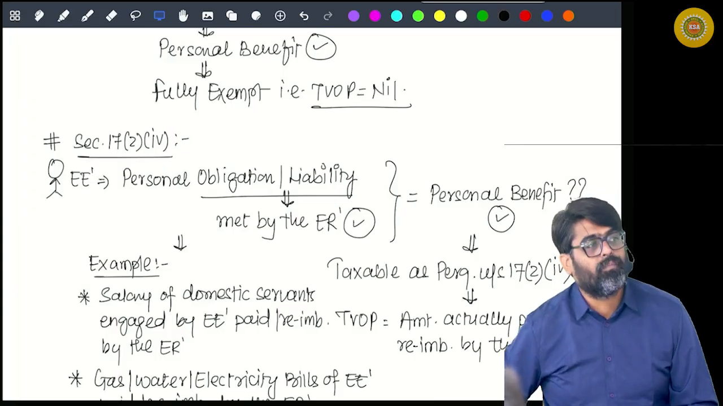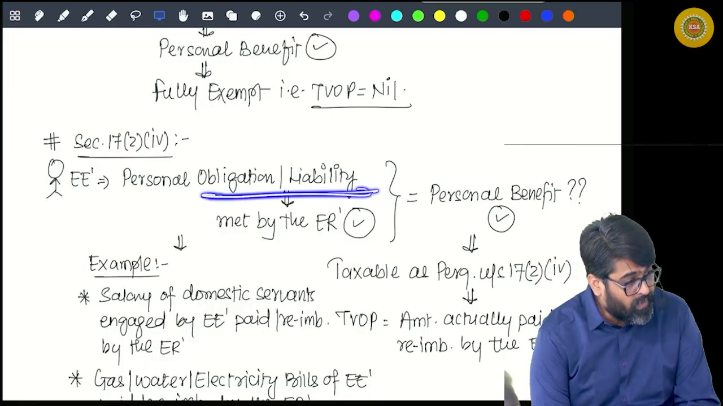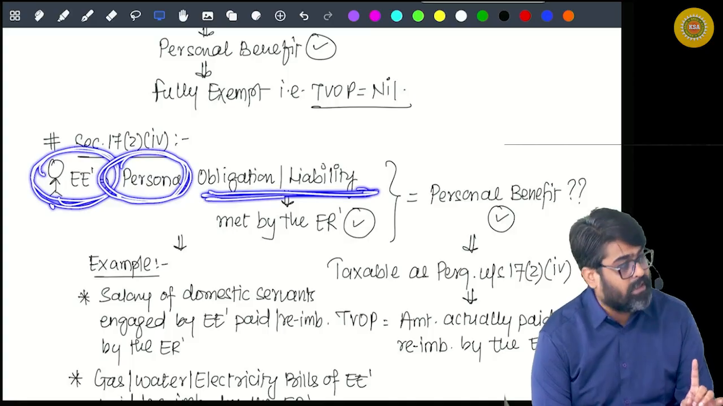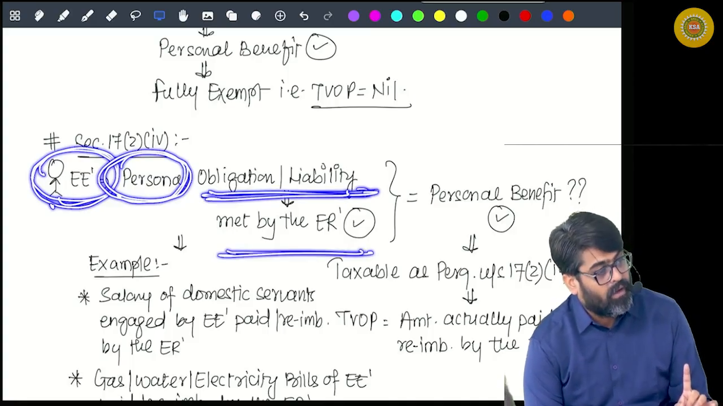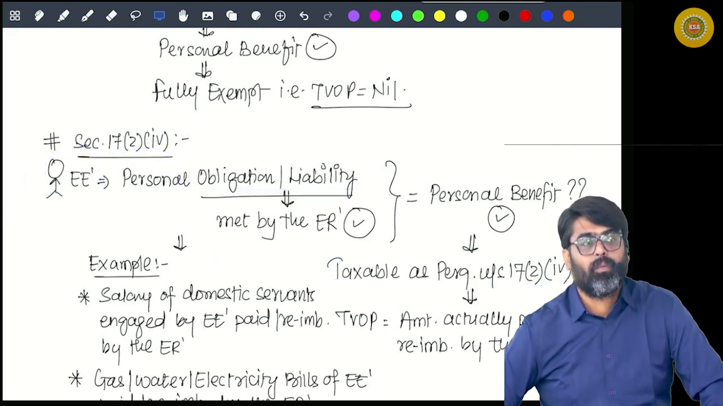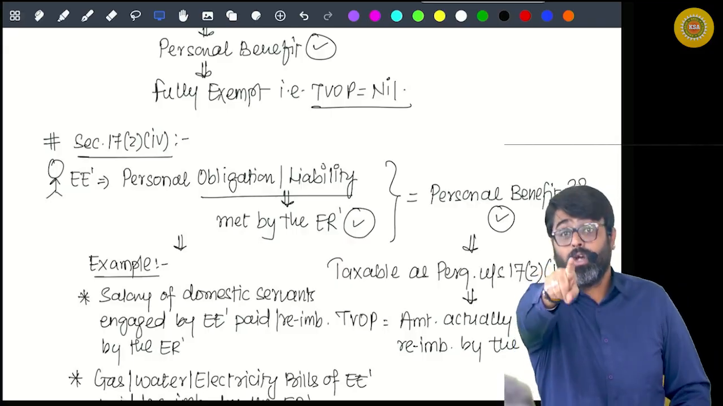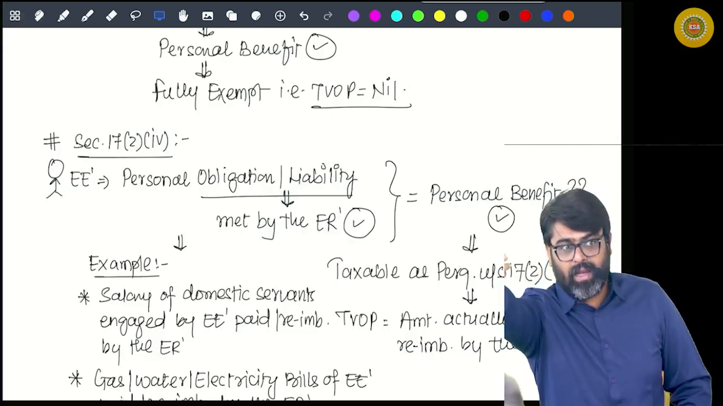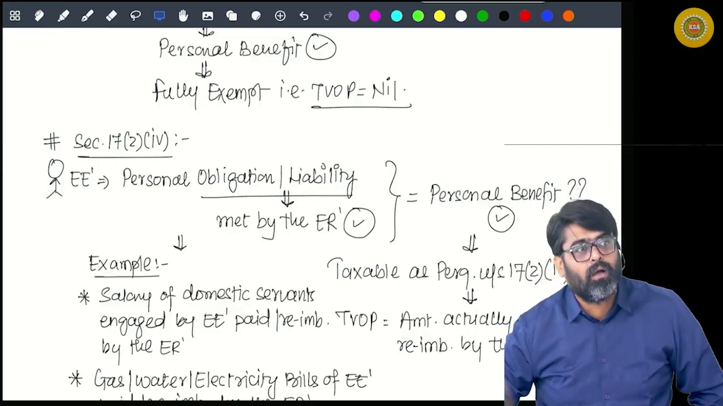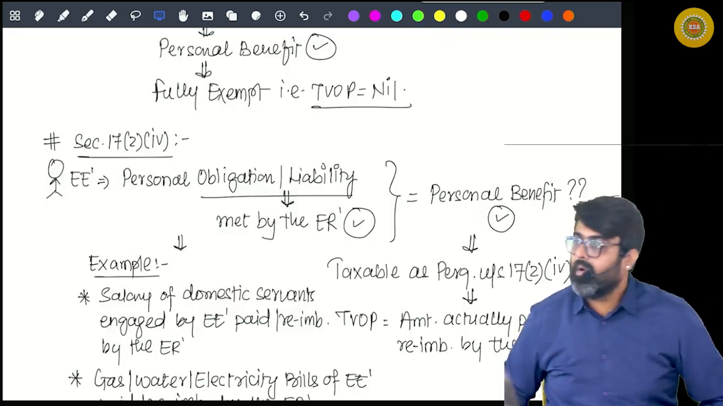What is clause number 4? Any obligation or liability of the employee. So if the employee has any personal obligation which is met by the employer, is it a personal benefit? It will be fully taxable in the hands of the employee. I'll give you examples also. Your servants, which you have engaged, who is liable to pay? It was your personal obligation, no? Paid by employer, met by employer, it is a perquisite under clause number 4.